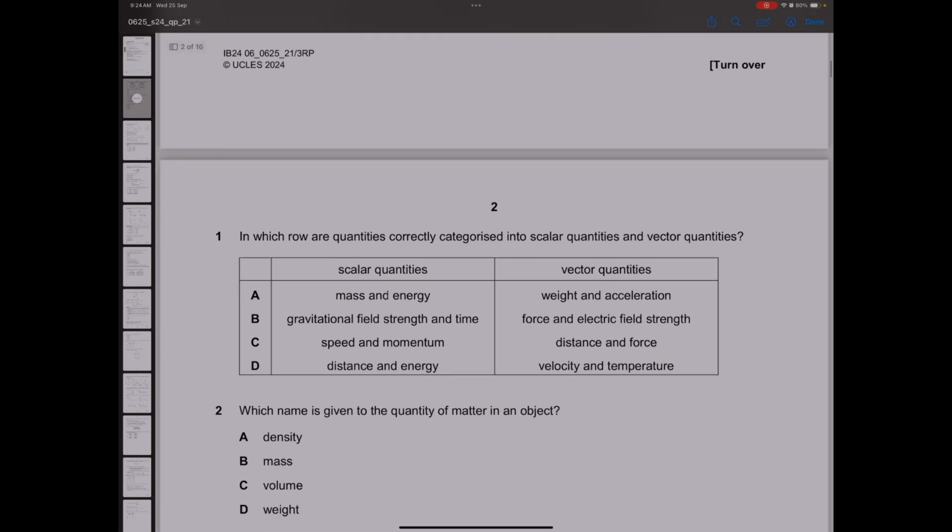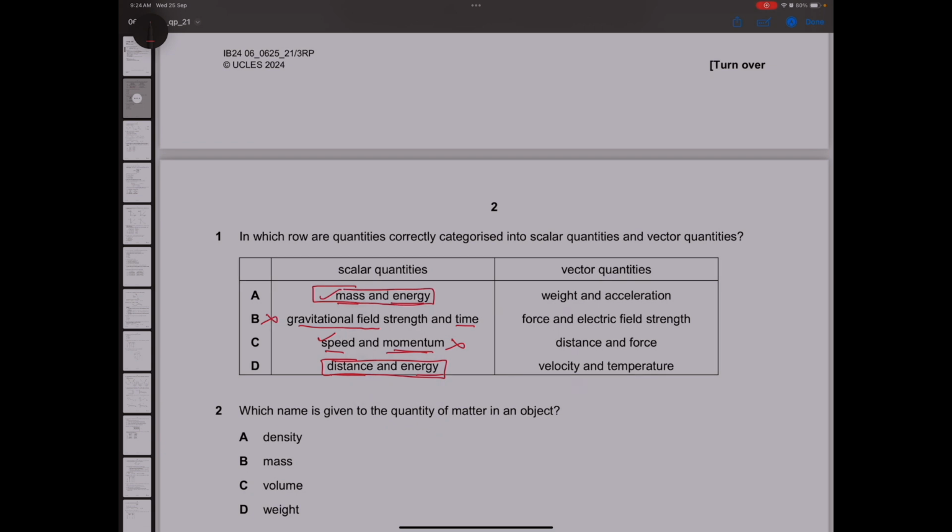In which row are quantities correctly categorized into scalar and vector quantities? Alright, so we know that mass and energy are scalar. Gravitational field strength is not scalar, it is acceleration. And time is scalar, so this is incorrect. Speed and momentum, speed is scalar, momentum is not scalar. Distance and energy, these two are also scalar. So we have to pick between option A and D.